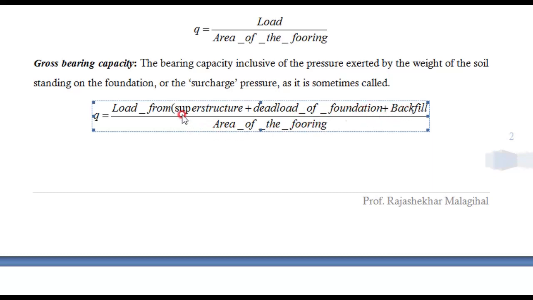Any building will have some superstructure, and below that you will put some foundation. This foundation also has some load, that is the dead load of the foundation, and after that you will put back some soil. Wherever the hollow portions are there you will put some soil, that is called backfill. All together this load divided by the area of the footing is called gross bearing capacity. Gross it is because everything is there.